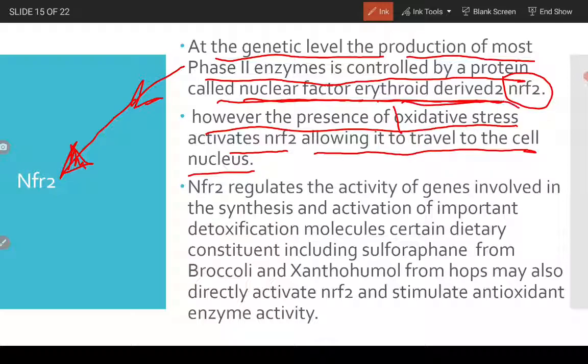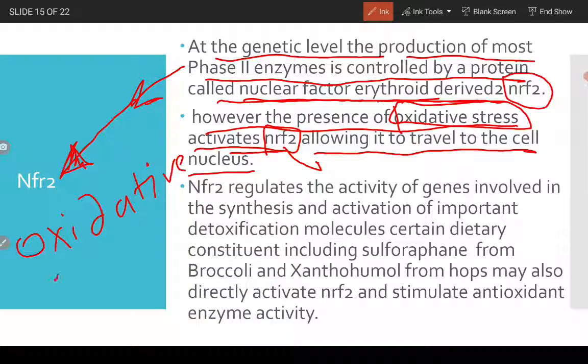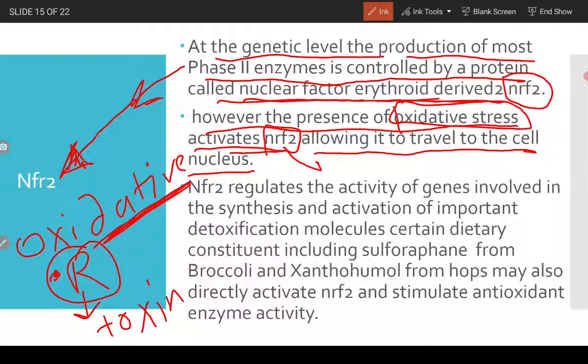When there is oxidative stress within the cell, generally due to free radicals, that activates NRF2. Oxidative stress occurs, right? And these free radicals are the toxins. It tells the cell that it has toxins within it, and so NRF2 is activated.